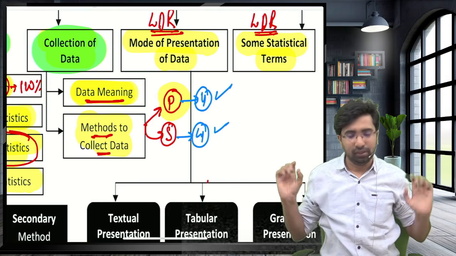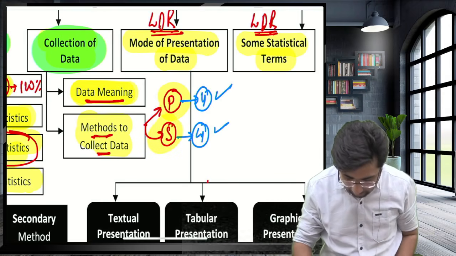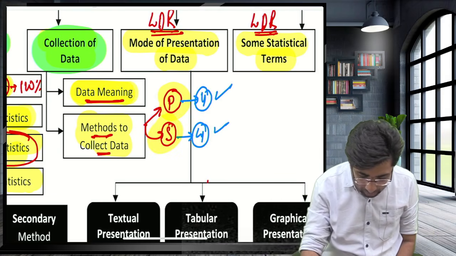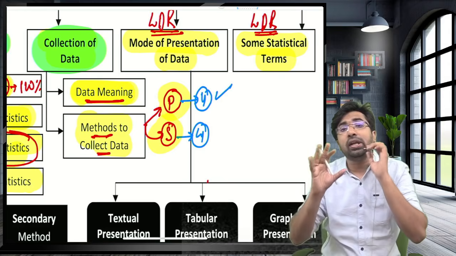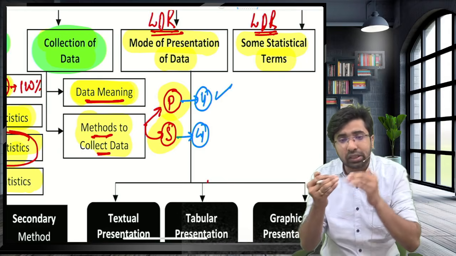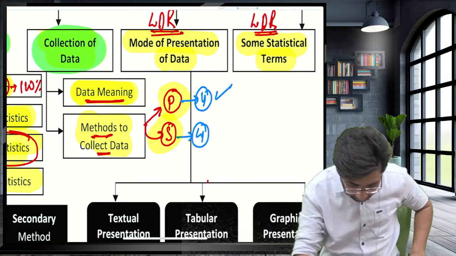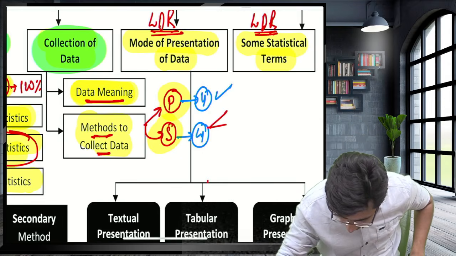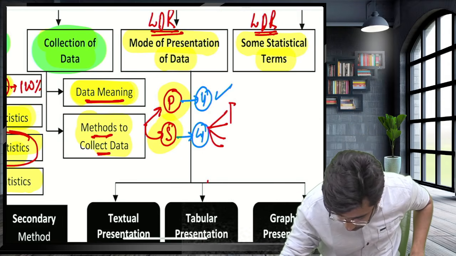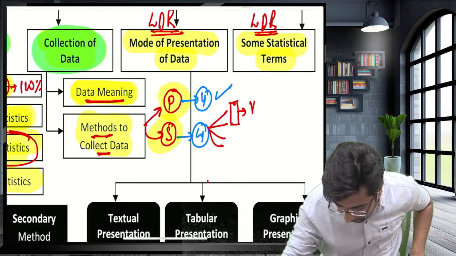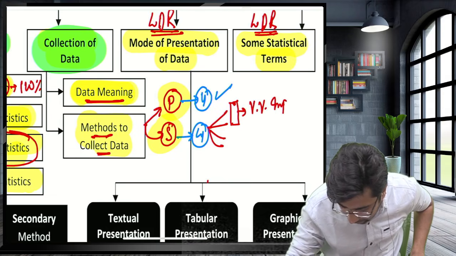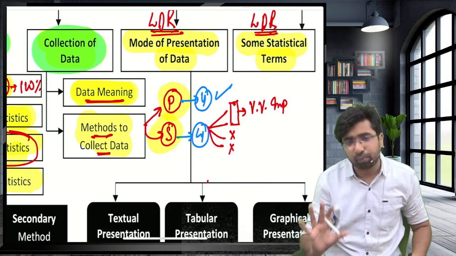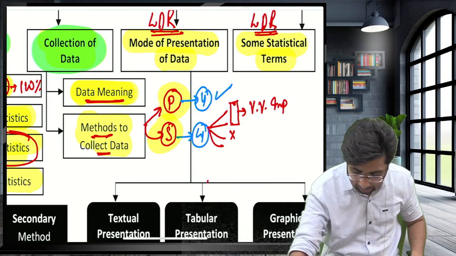Now, guys, secondary method. Secondary means you are collecting the data which is already collected. So, guys, here again we will have the 4 examples. These 2 are considered very important, and these are not. These are, yes, methods, but these are not considered very important, guys.